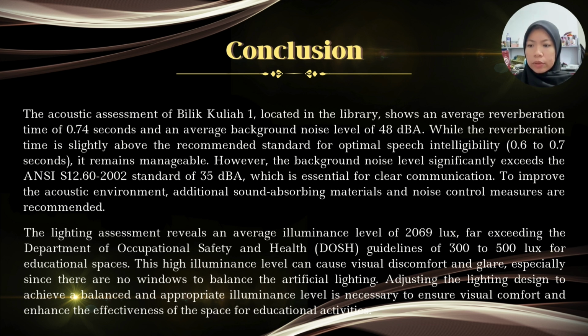The lighting assessment reveals an average illuminance level of 2069 lux, far exceeding the Department of Occupational Safety and Health (DOSH) guidelines of 300 to 500 lux for educational spaces. This high illuminance level can cause visual discomfort and glare, especially since there are no windows to balance the artificial lighting. Adjusting the lighting design to achieve a balanced and appropriate illuminance level is necessary to ensure visual comfort and enhance the effectiveness of the space for educational activity.